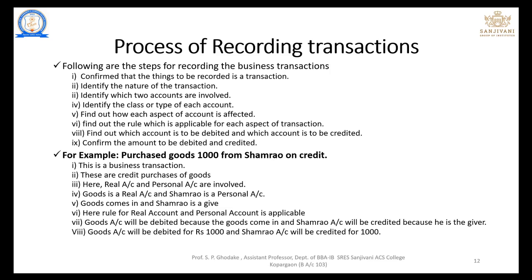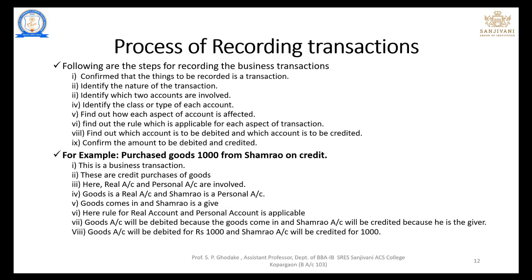So we'll take one example to understand the process of journalizing the transaction. Purchase goods of rupees 1000 from Shamrao on credit. So this is a business transaction. These are the credit purchases of goods. Here there are two accounts, one is the real account and one is the personal account. Real account, that is the purchase account, or we can say goods account, is real, and Shamrao is a personal account.